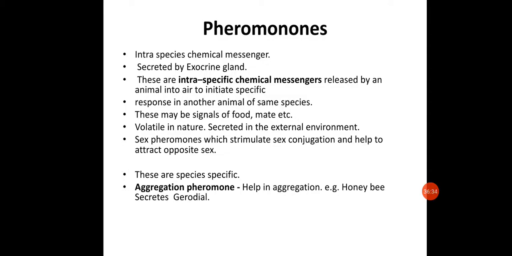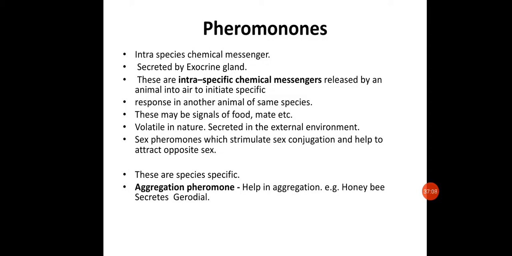They will also secrete some chemicals by which they will be able to attract the opposite sex, and hence are responsible for mating between them. These chemicals are very volatile in nature, so they easily diffuse in the air and are carried over large distances. Hence they can behave as a messenger at a large distance also. So this is volatile in nature and secreted in the external environment.